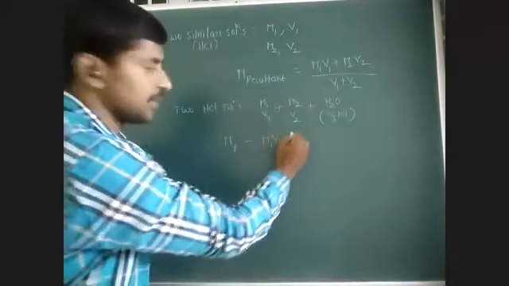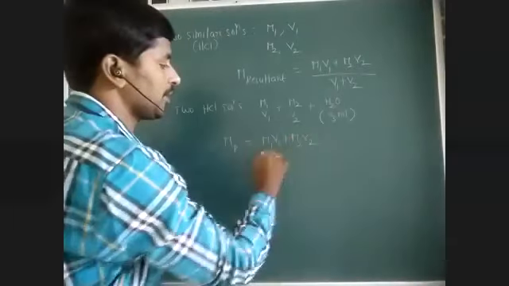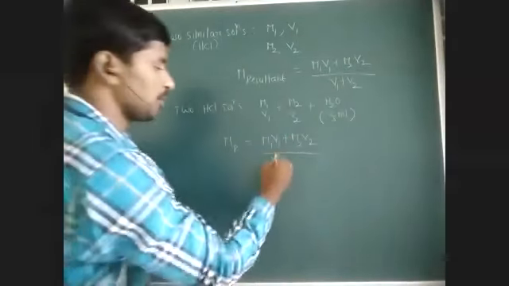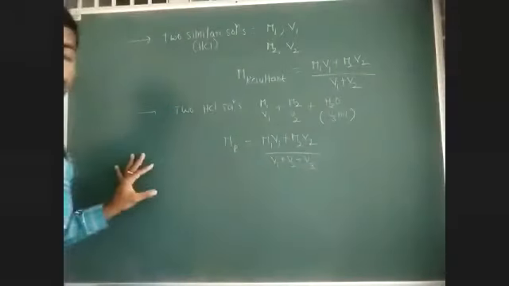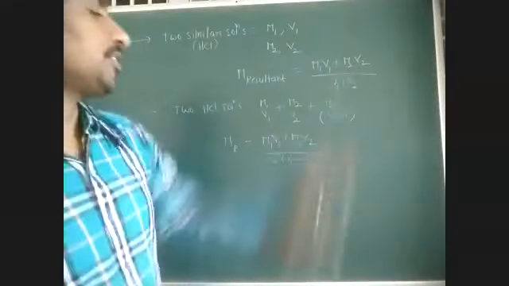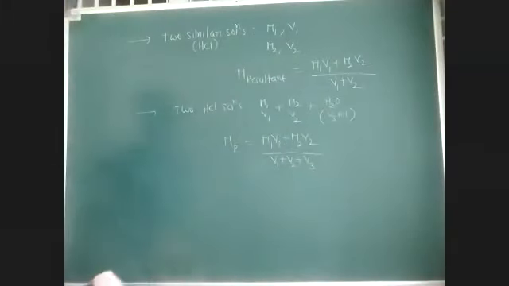M1 V1 plus M2 V2 by total volume. Total volume means V1 plus V2 plus V3. Always we have to take total volume in the denominator: M1 V1 plus M2 V2 by V1 plus V2 plus V3.